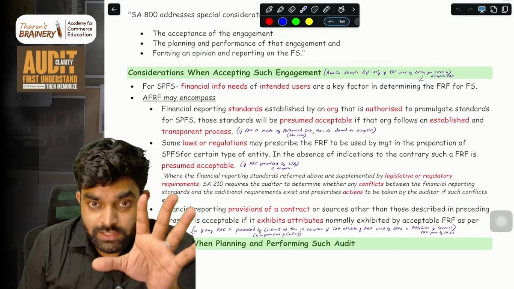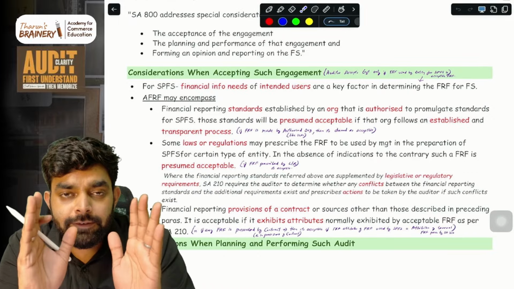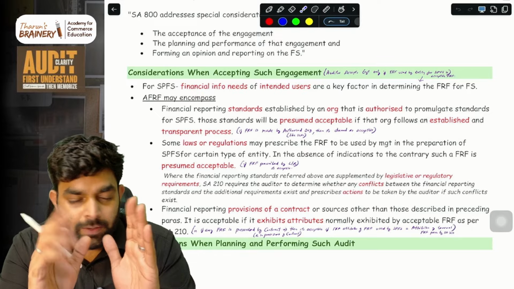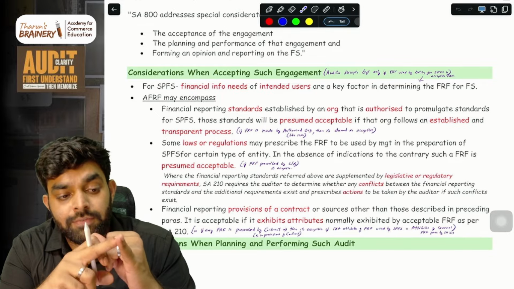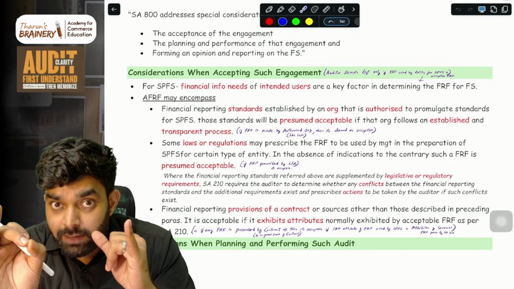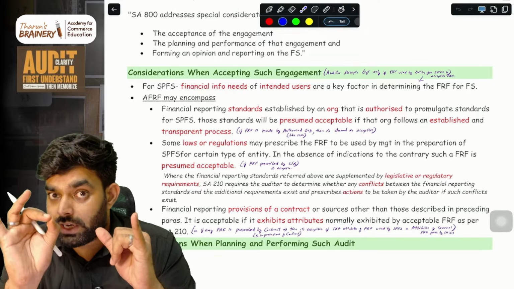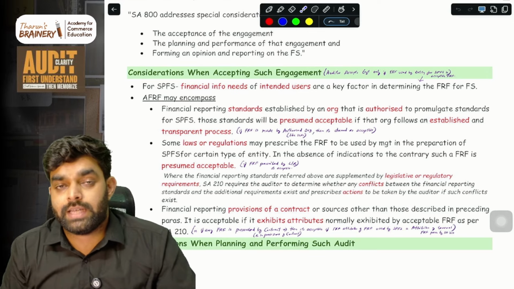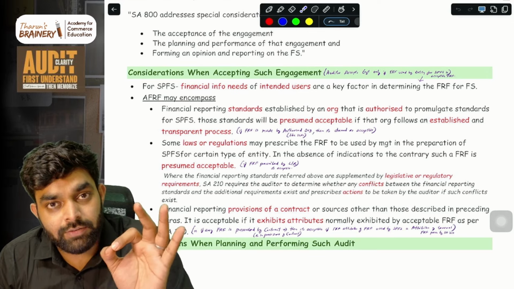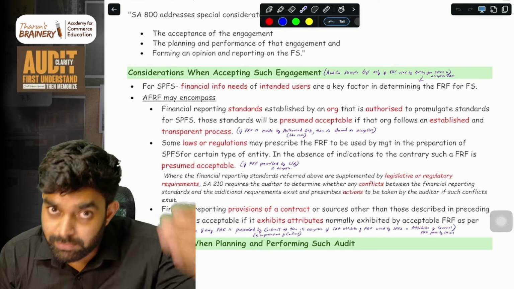Then for the financial reporting framework, three things are there. If the standards inside the financial reporting framework are specified by an authorized organization, an organization which has the power to make standards, then obviously it is deemed an acceptable framework.